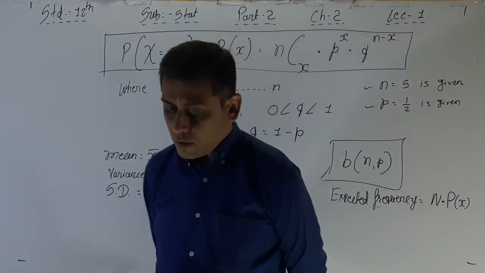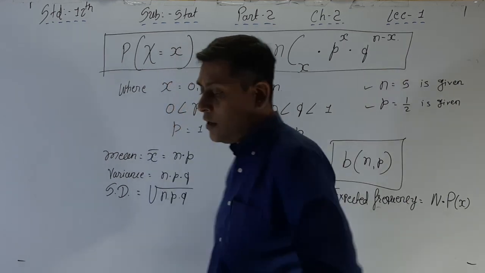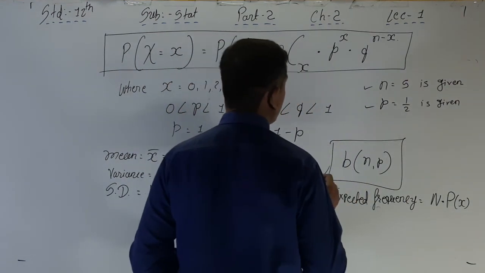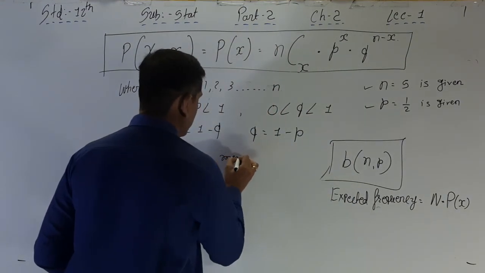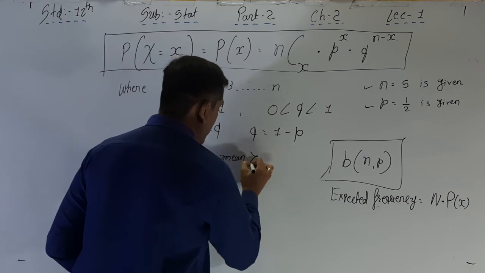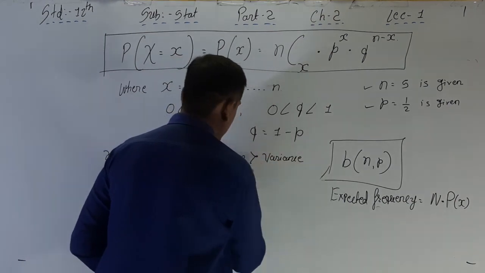Fifth point: for binomial distribution, mean is always greater than the variance. Mean is always greater than its variance. Always.